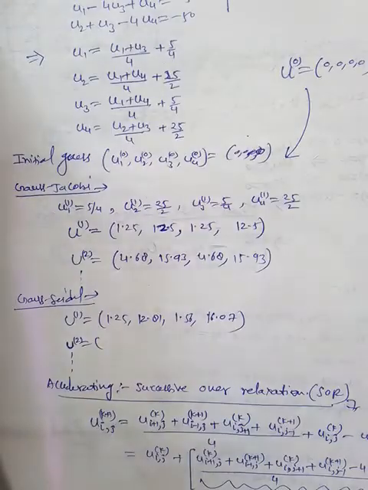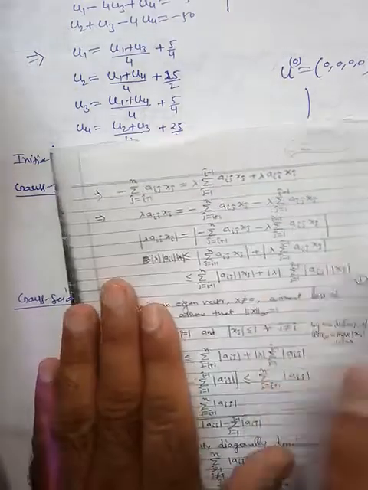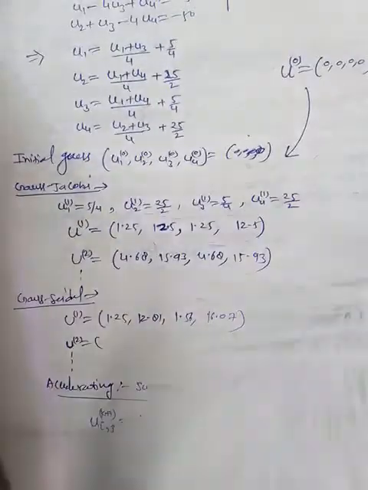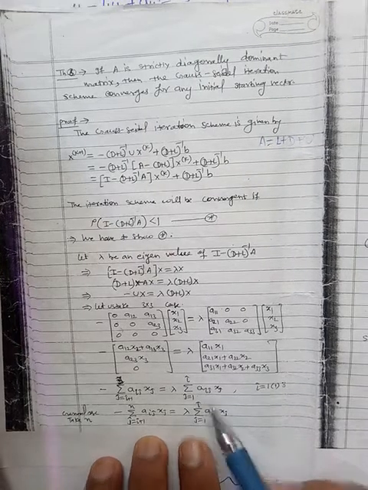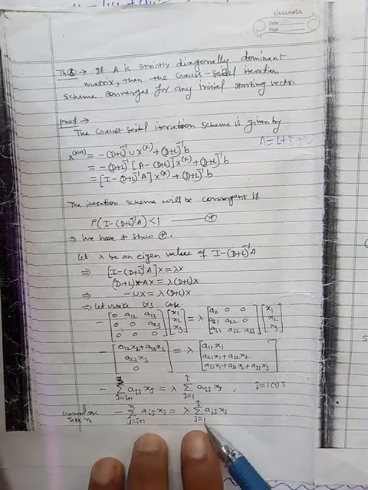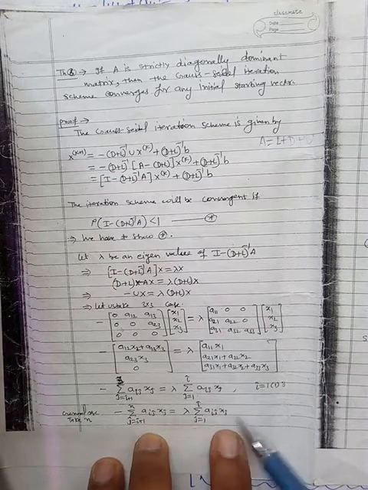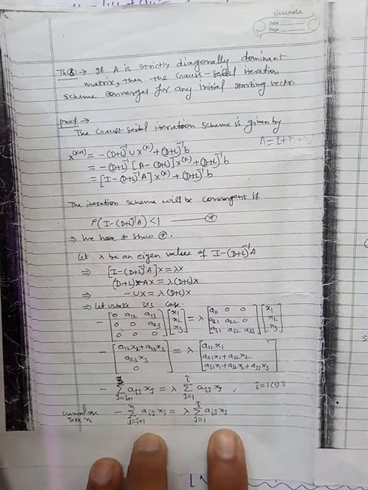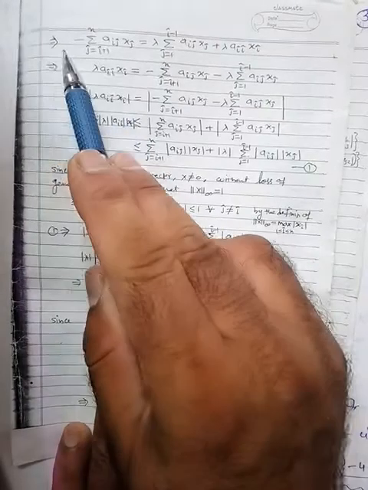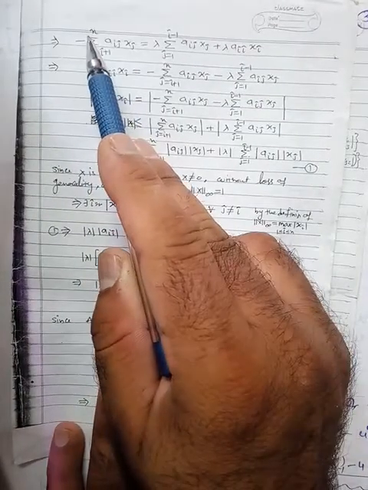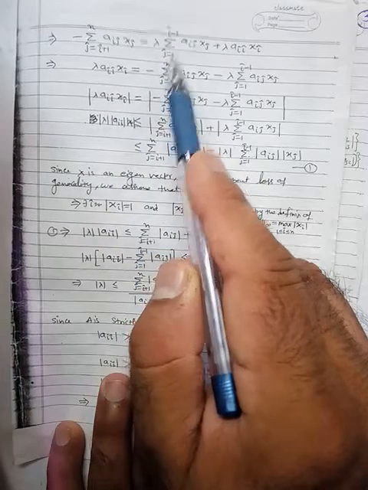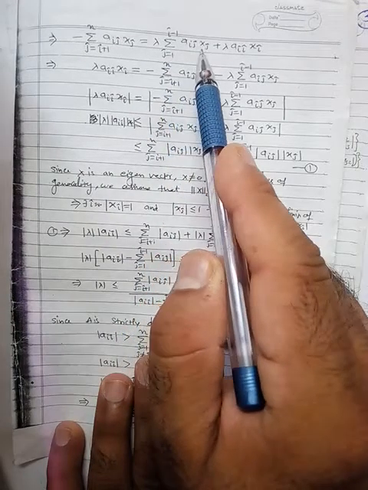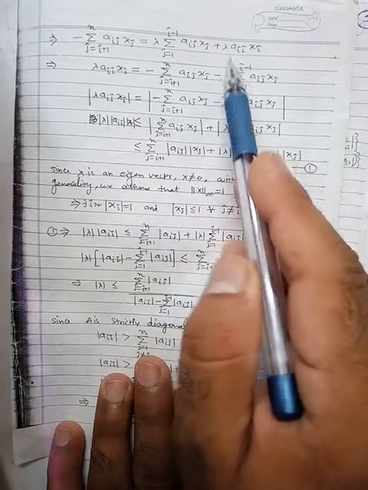Okay. Then here in the right hand side you will see that we take the I-th part separately, that means j from 1 to I minus 1 plus the I-th part separate. So here minus summation j from I plus 1 to n of aij xj is equal to lambda times summation j from 1 to I minus 1 of aij xj plus lambda times aii xi.